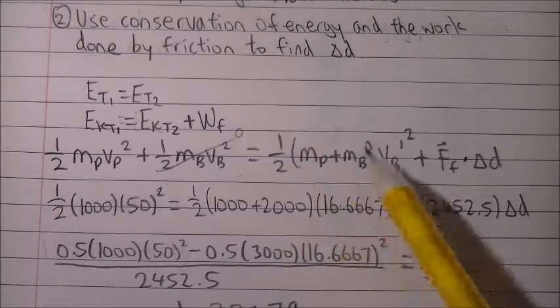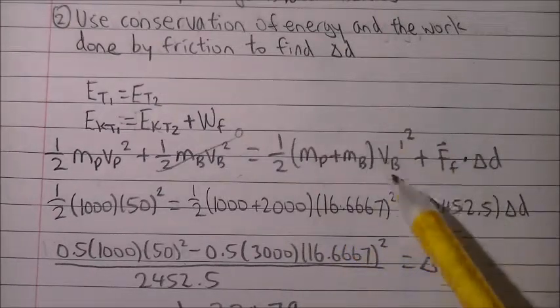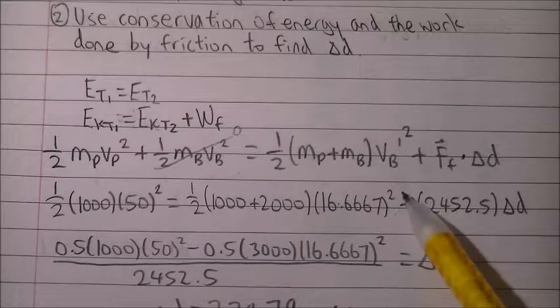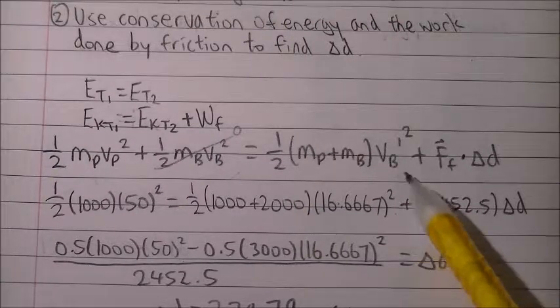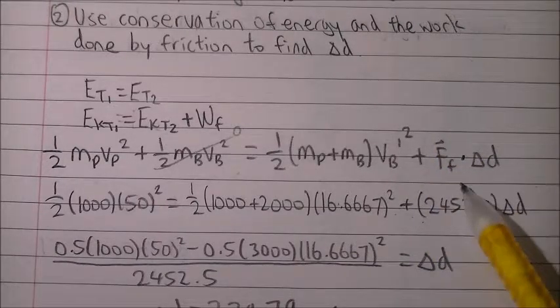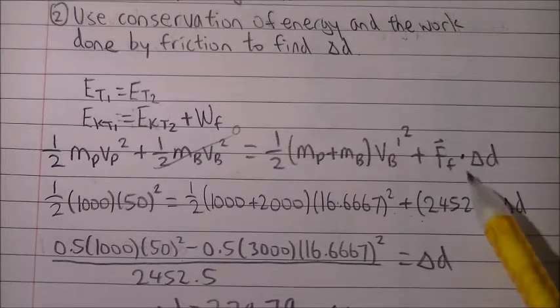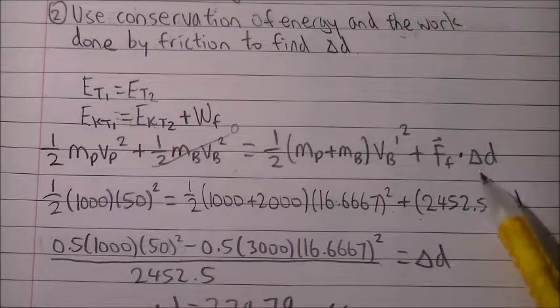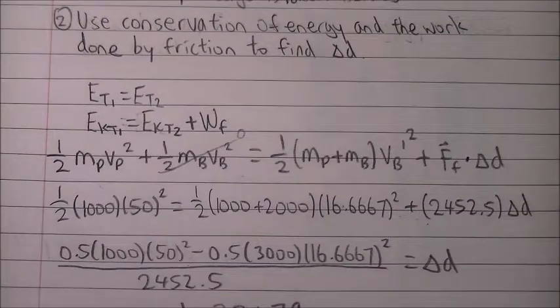So we add both of the masses together and they will share the same velocity, which is the final velocity of the barge that we found in step 1. As for the work done by friction, it can be calculated using the force of friction times the displacement.